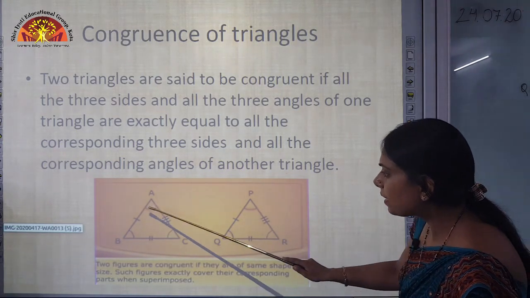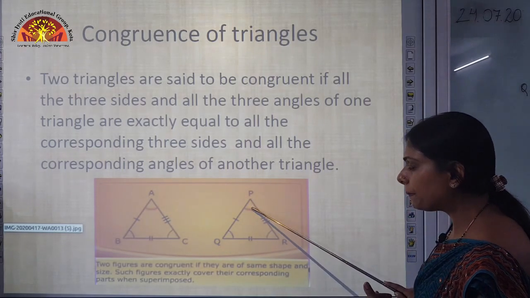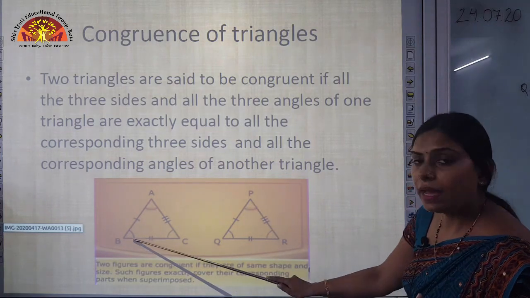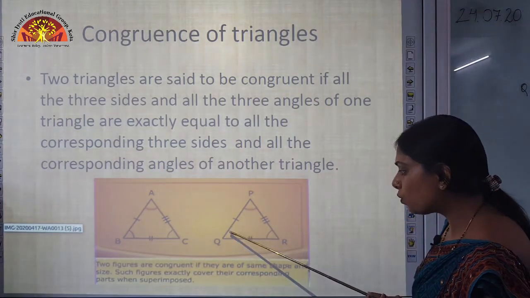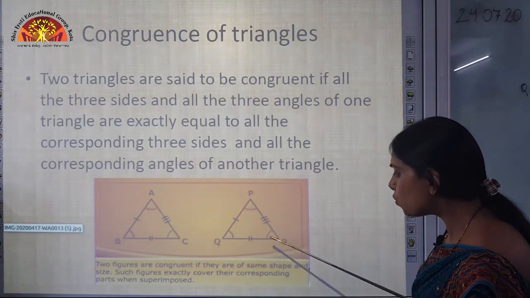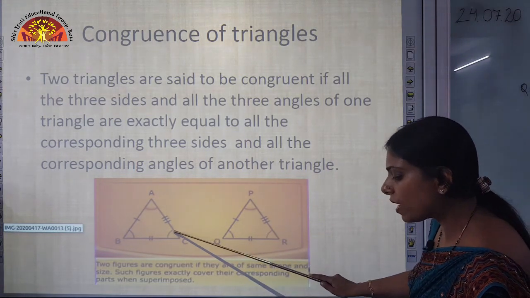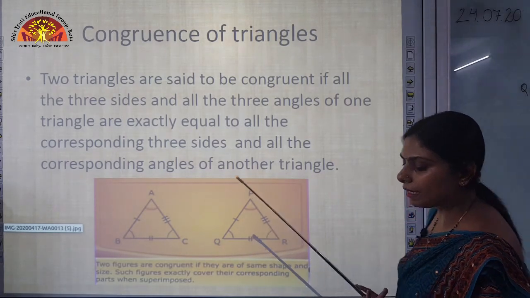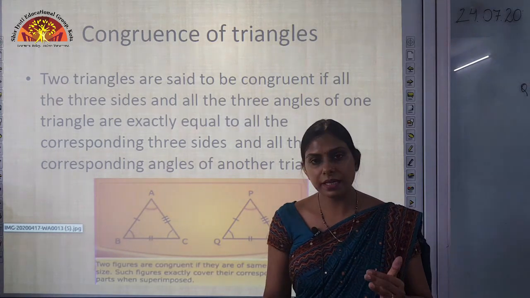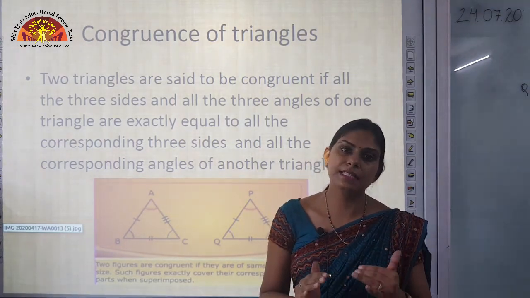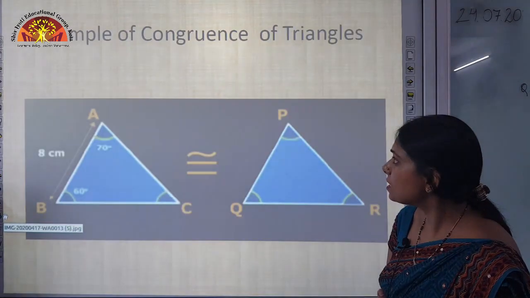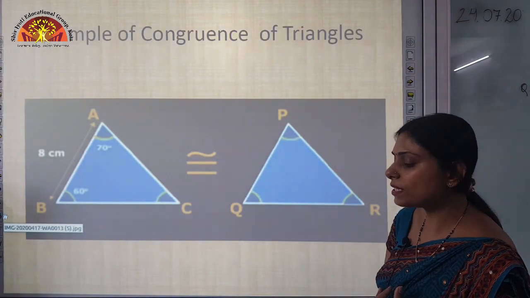Is it clear? Angle A corresponds to angle P. That is, the measure of angle A is equal to the measure of angle P. The measure of angle B is equal to the measure of angle Q. Similarly, angle C corresponds to angle R. That is, the measure of angle C is equal to the measure of angle R. So, corresponds means that they appear in identical places in similar situations. Is it clear? Now just see an example of congruence of triangles.